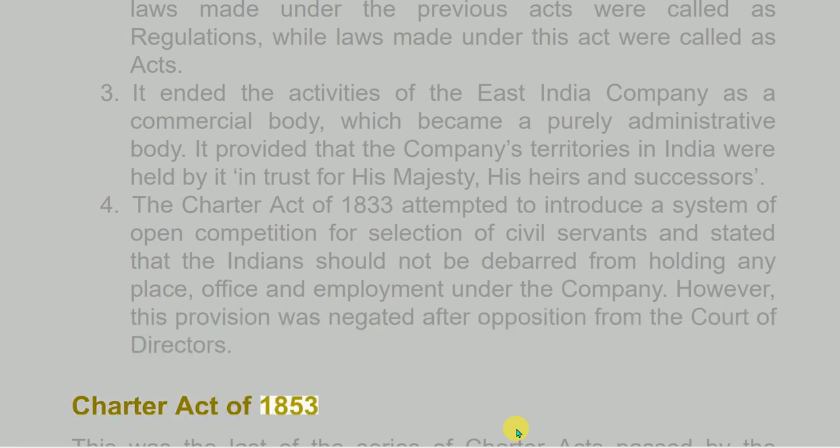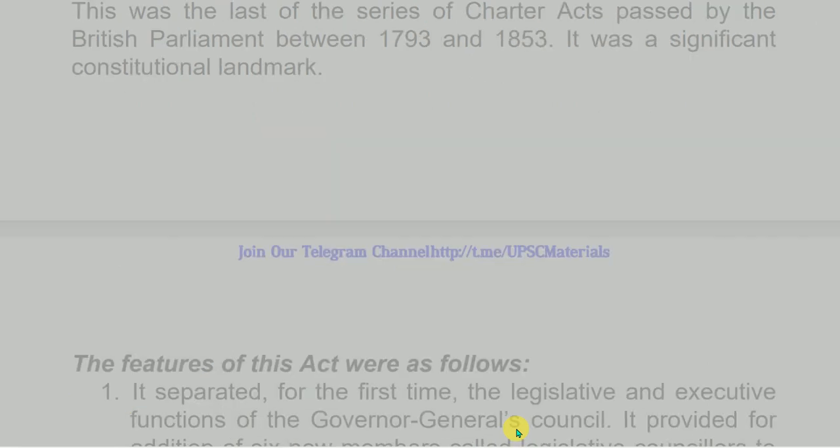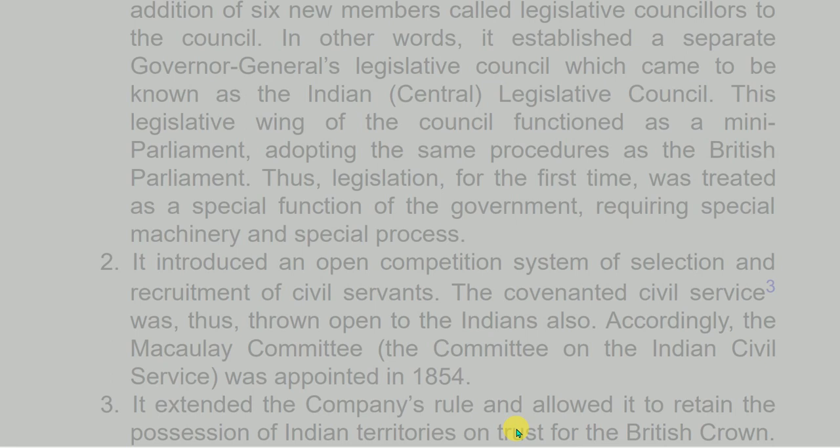Charter Act of 1853. This was the last of the series of charter acts passed by the British Parliament between 1793 and 1853. It was a significant constitutional landmark. The features of this act were as follows. 1. It separated, for the first time, the legislative and executive functions of the Governor-General's Council. It provided for addition of 6 new members called legislative councillors to the council. In other words, it established a separate Governor-General's Legislative Council which came to be known as the Indian Central Legislative Council. This legislative wing of the council functioned as a mini-parliament, adopting the same procedures as the British Parliament.